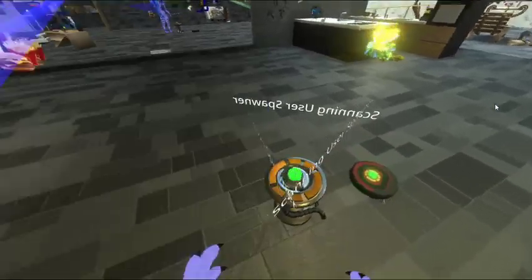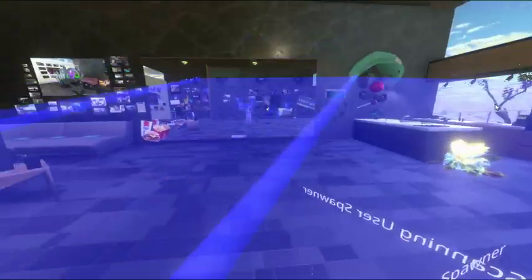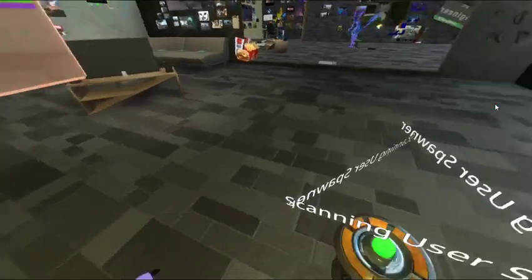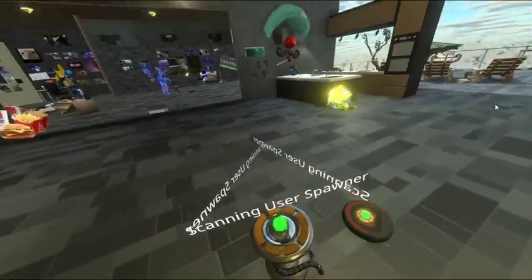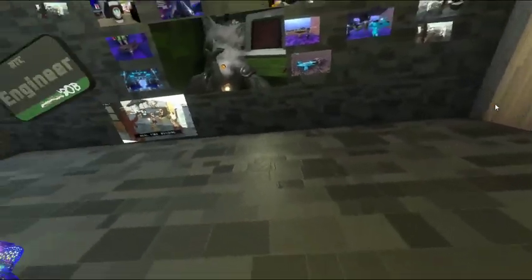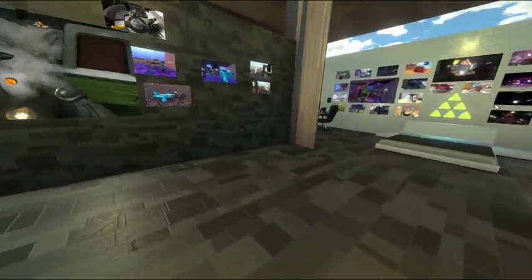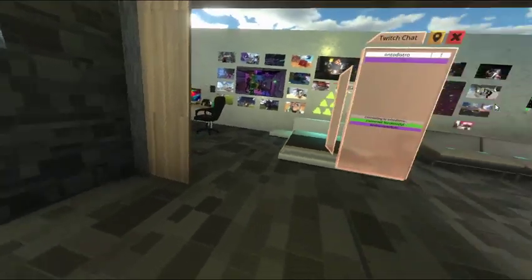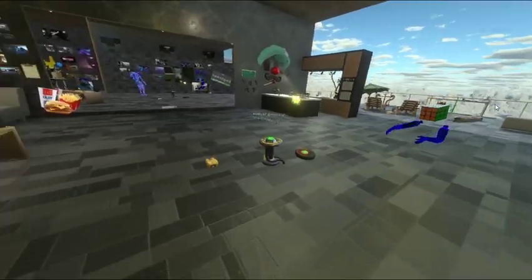Okay, scanning user spawner. Oh. Am I being scanned? I am. Yes. I'm reassigning you. Where'd it go? Do you know? It's behind. So it went behind you, and now it just dipped down through the ground. Oh, did it get stuck under the ground? No, it's still inside. Oh, there it is.